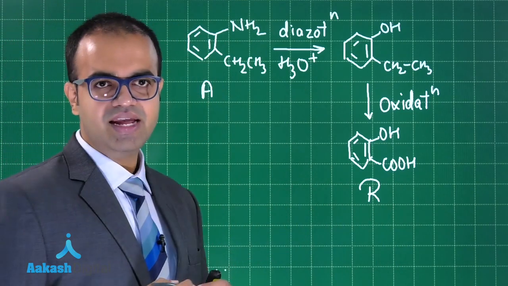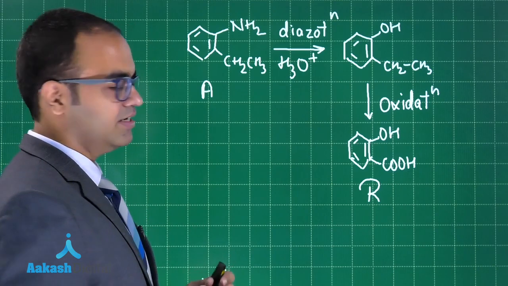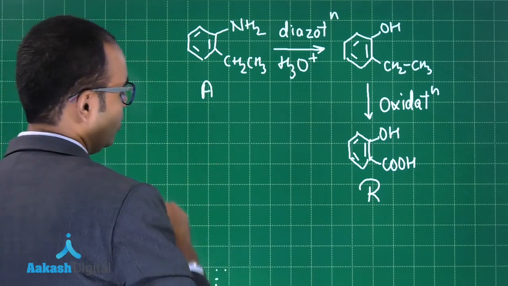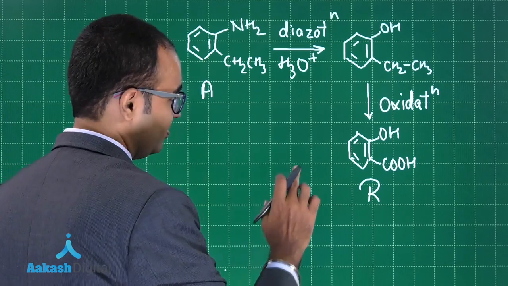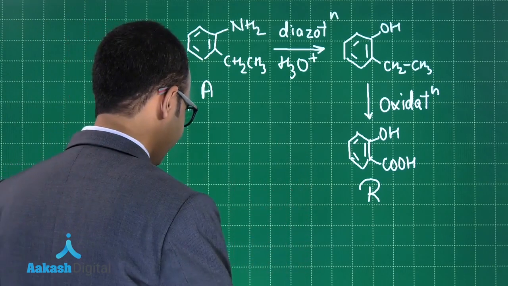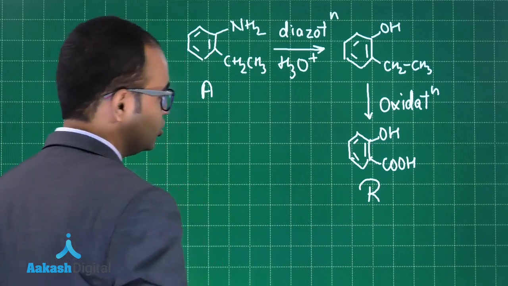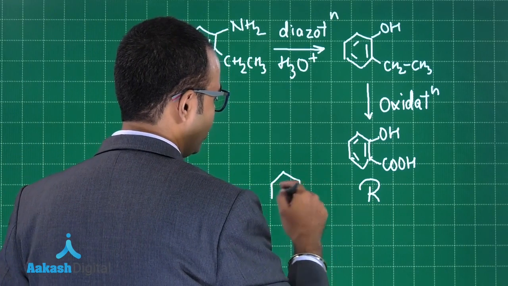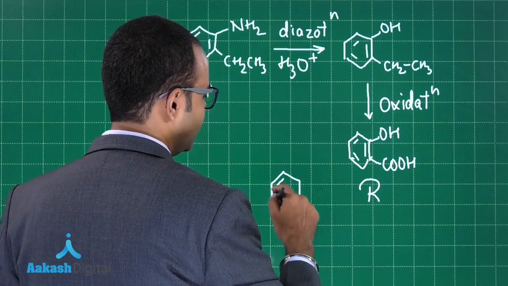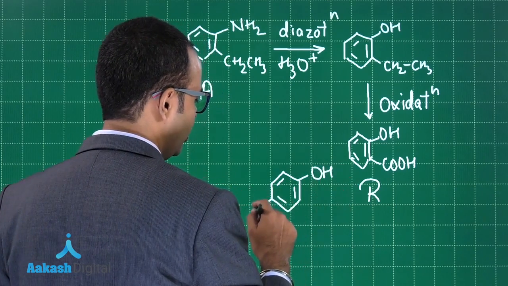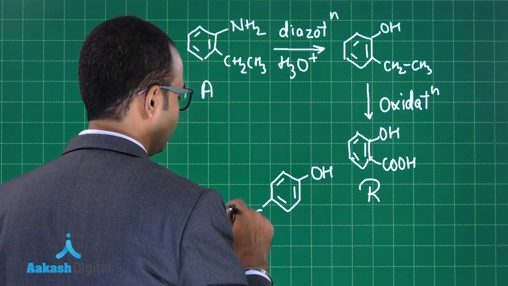On similar lines, if I try to predict what is S: the boiling point of R is less than that of S. So S should be a product which shows intermolecular hydrogen bonding.